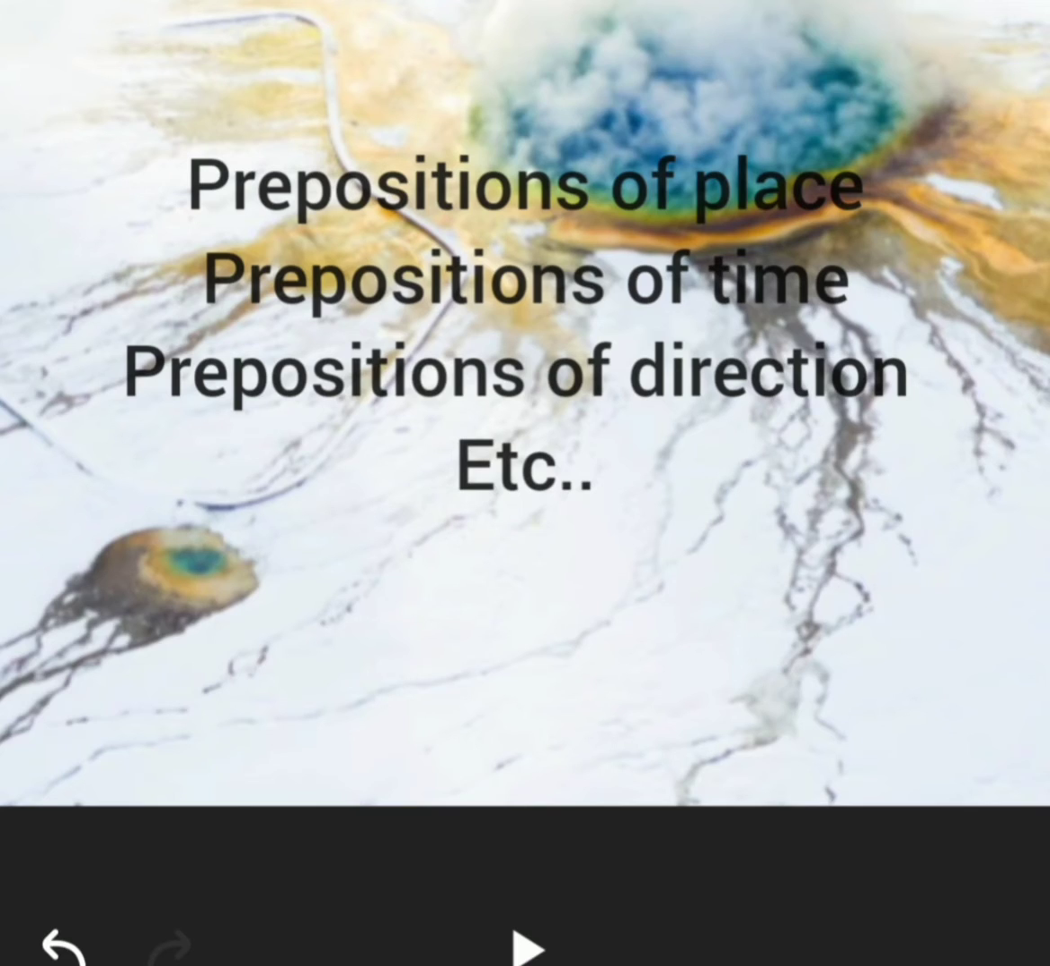The next one is prepositions of direction. Direction means in which direction something moves or happens. By using prepositions like down, up, towards, we can write the prepositions of direction. So according to time, place and direction, we can classify these prepositions into three categories: prepositions of place, prepositions of time, prepositions of direction.